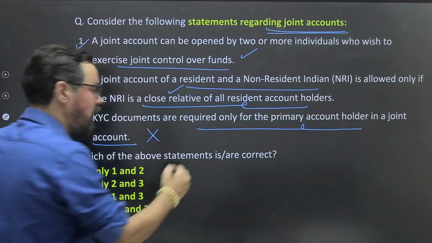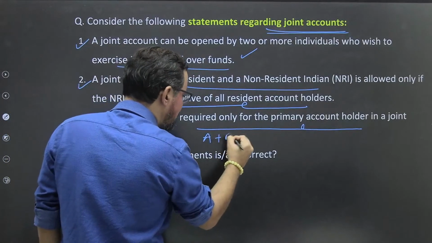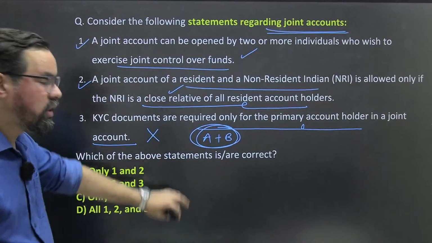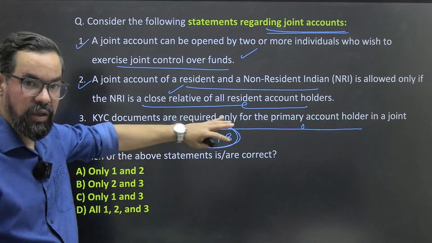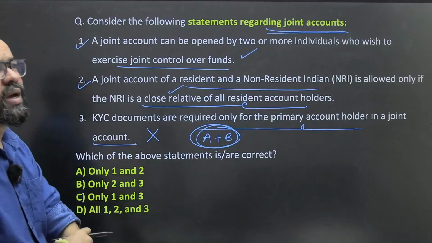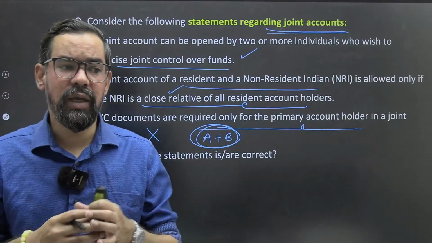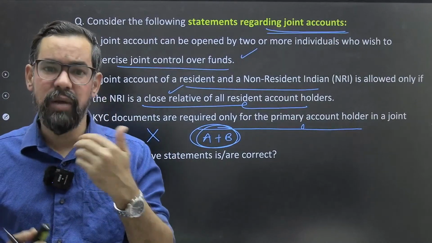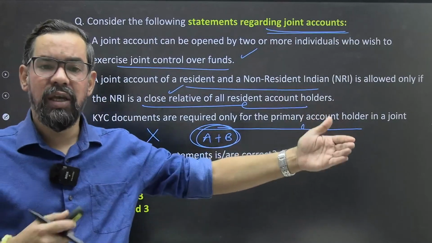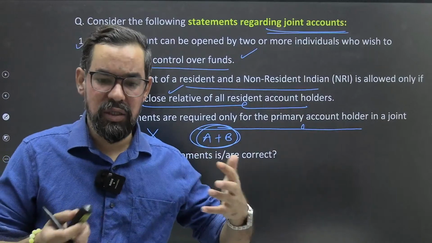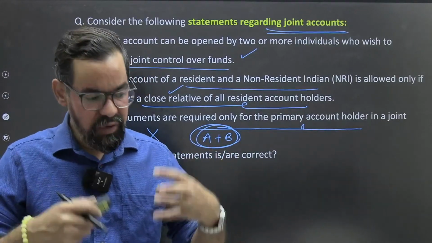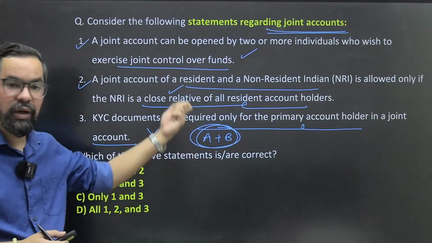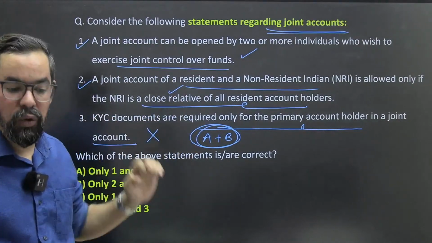Let's say if A and B, both these are the joint account holders, so we'll be requiring KYC for both the persons, ठीक है. A और B दोनों का ही आपका requirement होगा, ठीक है. Let's say कई बार most of time होता है ना कि there is an account of husband wife, usually जो हम लोग अपने branches में देखते हैं, या let's say if there are two persons who are starting some sort of small business, ठीक है, if they are opening that particular one, in that particular case also we will be requiring KYC process for both the parties, ठीक है.